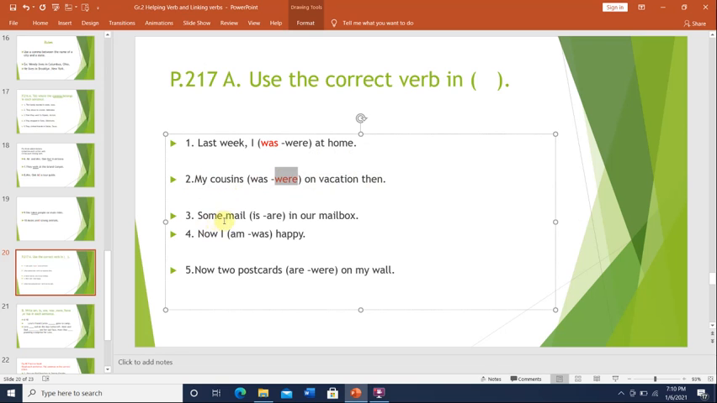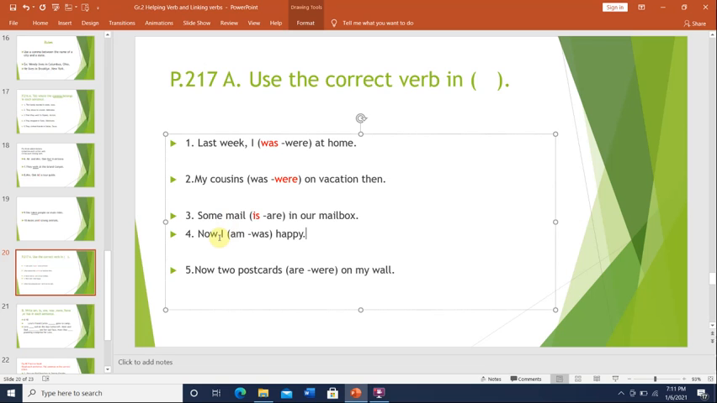Number 3, some mail is or are in our mailbox. Some mail is in our mailbox. Some mail is plural, but it's uncountable. We don't add s or es to this noun.